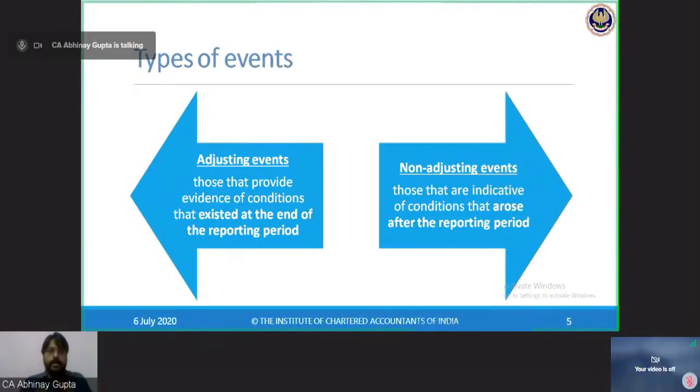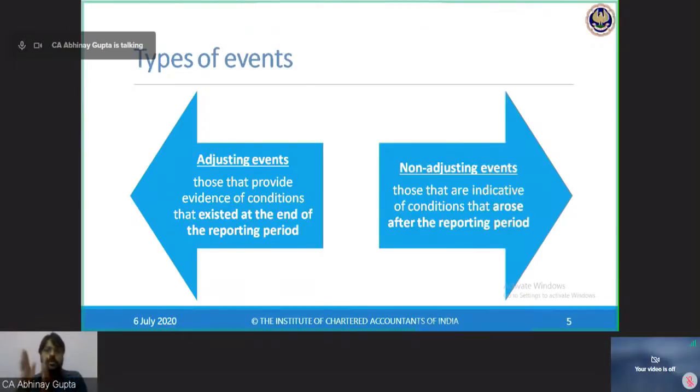I will not take into account the impact of damage on my inventory. So if my inventory was being reported at rupees 1 lakh in my financial statements, although it has been damaged significantly by the rains which occurred in the month of April, that is before the approval of the financial statements on 15th May, then I will not take an inventory provision on my inventory of rupees 1 lakh.